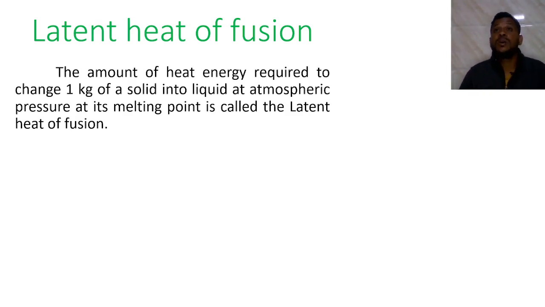We can take about 5 degrees Celsius. At the temperature of 5 degrees Celsius, 1 kg of a solid is converted into liquid. The temperature is measured in degrees Celsius. It means, I am telling the example, if you want to melt 1 kg of ice cube, we need 5 degrees Celsius of temperature. This is known as the latent heat of fusion. I hope you are getting the point.